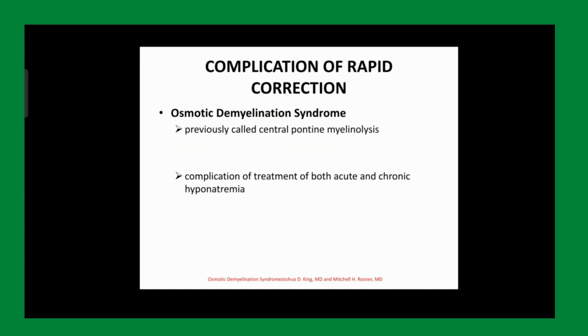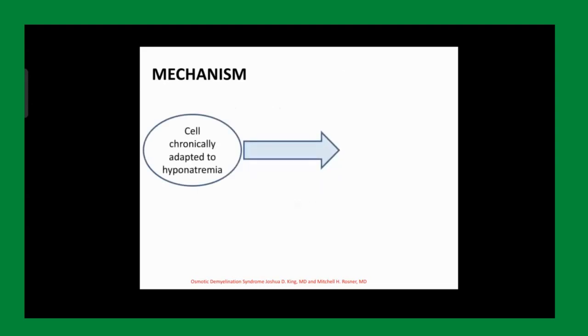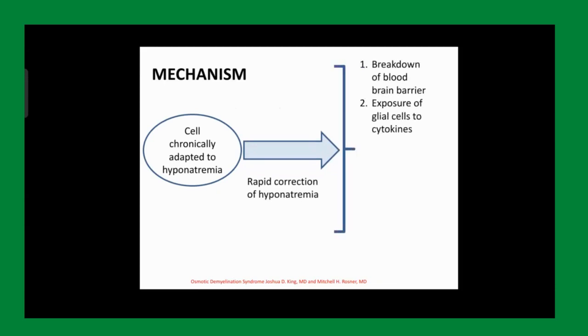मानो नेक्स्ट करके स्पीड से नेक्स्ट कर दो. ठीक है. Your cells are chronically adapted to hyponatremia. हमने ब्रेन अडेप्टेशन की बात की थी. And your cells are absolutely adapted to this hyponatremia. And if you rapidly correct hyponatremia, what will happen? You will break down the blood-brain barriers, you will expose the glial cells, and you will deplete the cellular ATP, and you will induce apoptosis, and you will cause osmotic demyelination.